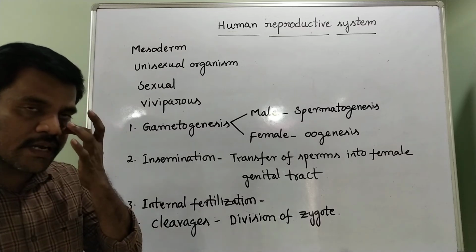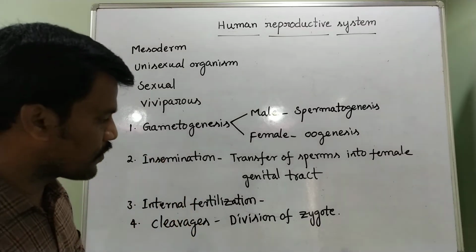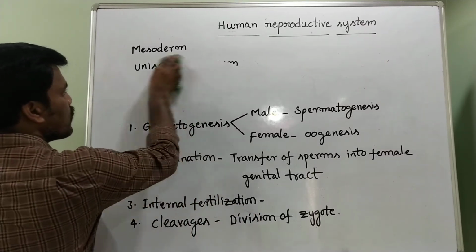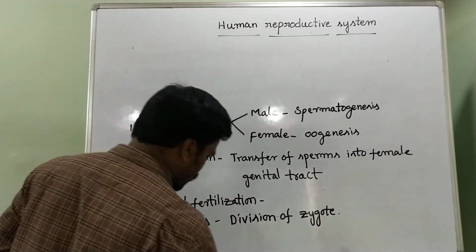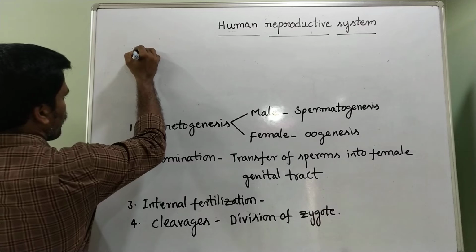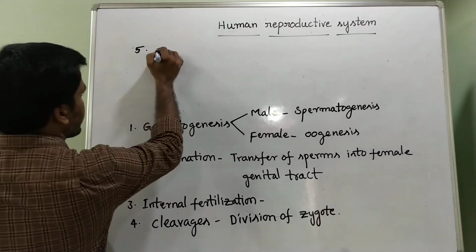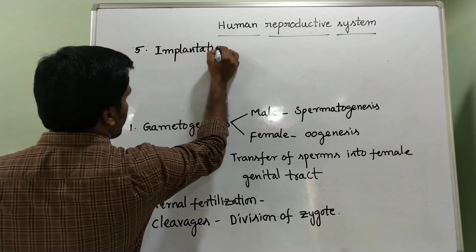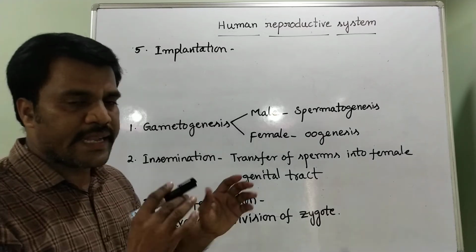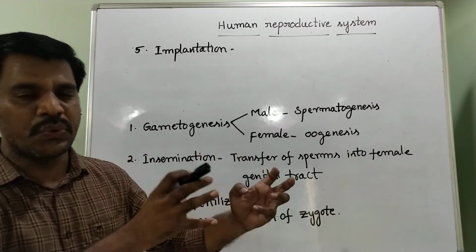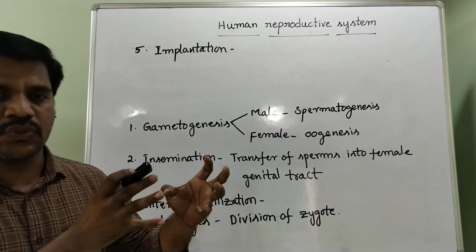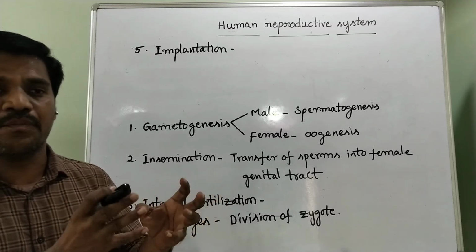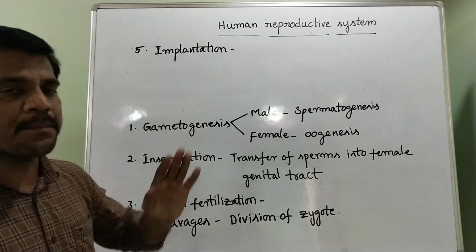When cleavages occur, a blastocyst is formed. Then the blastocyst enters the uterus after cleavages. The fifth stage is called implantation. What is meant by implantation? Implantation means attachment of the blastocyst to the uterus.